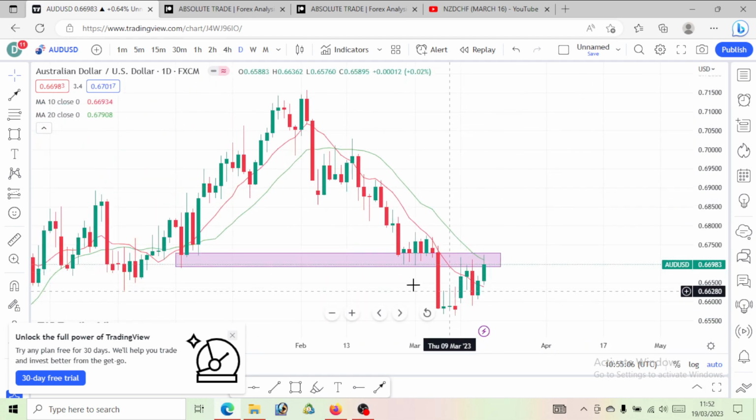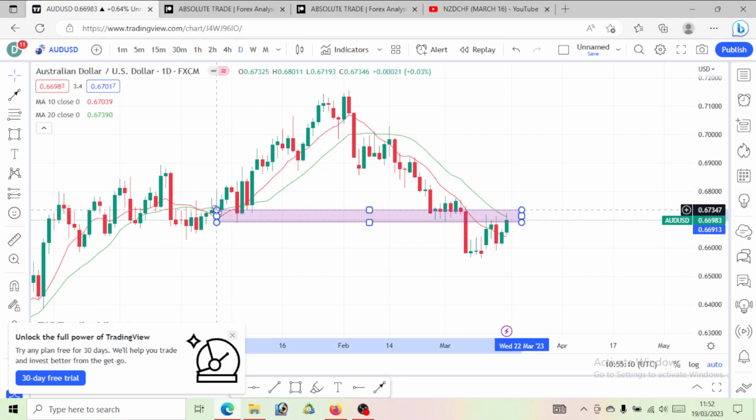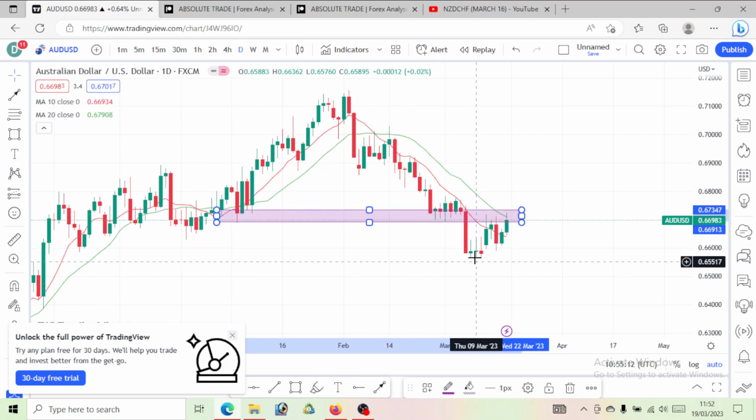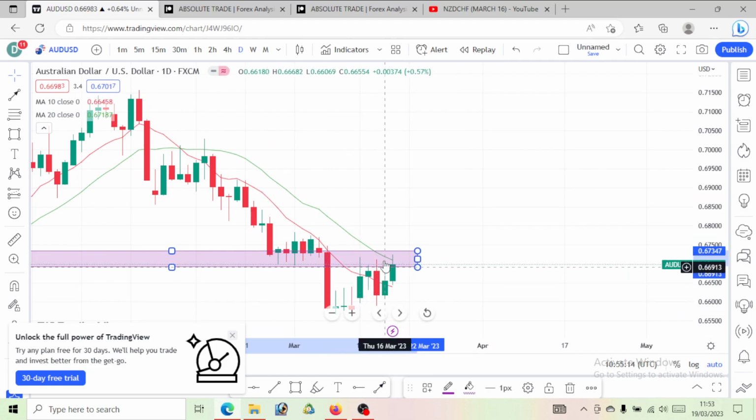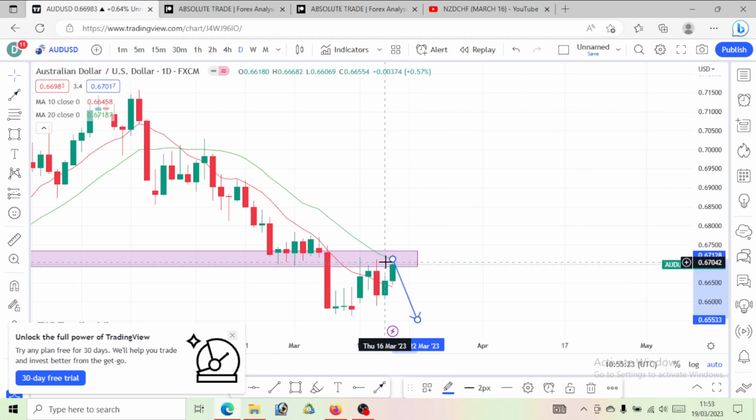Now take a look at this. We are currently at, you can see that price has also reacted to this level, right? Price has also reacted to the same level. When price broke this level, we had a correction. Price has now tested this level. So what next do you expect? Of course, another drop. You can see that a correction has been made that has tapped our 20 period simple moving average. So what do you expect? Another drop will actually be playing out.